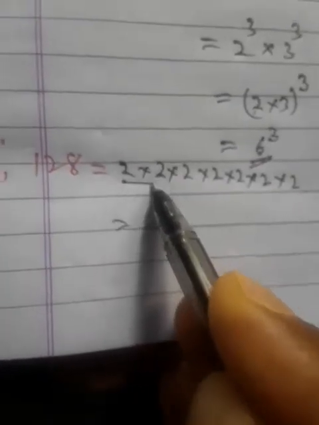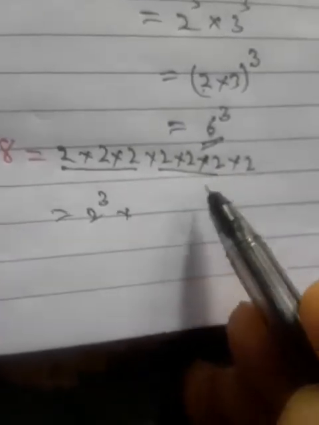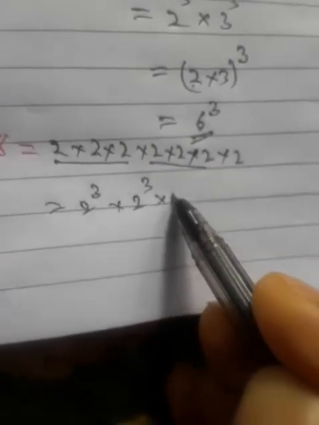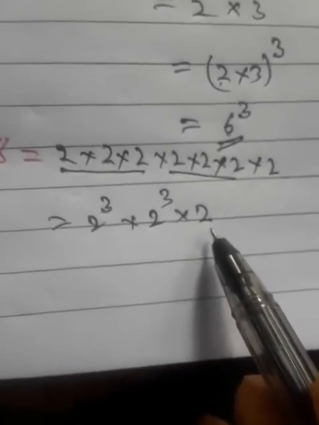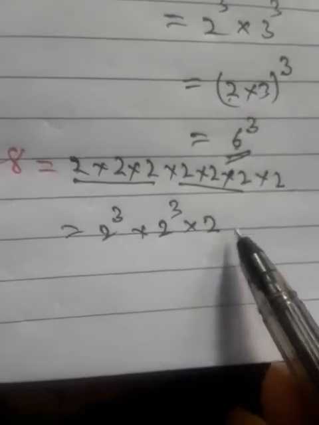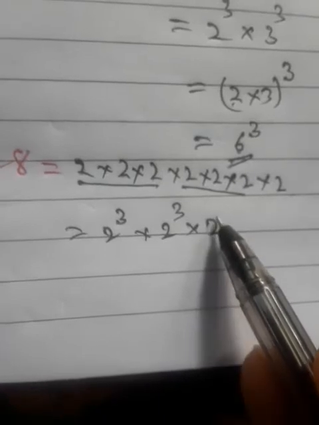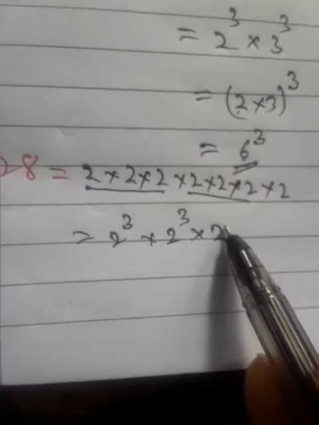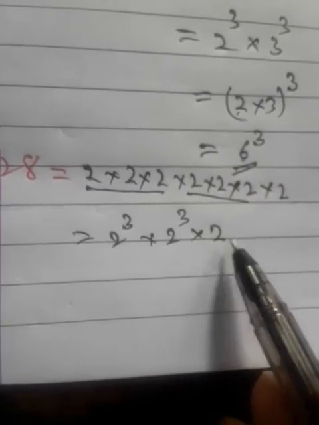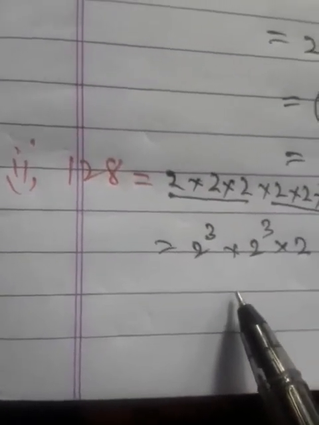That is 2 cube into 2 cube into 2. That means it needs to be multiplied by 2 into 2 so that this 2 will be 2 cube, or it needs division by this 2 so that this 2 will be removed. That means this 128 is not a perfect cube.